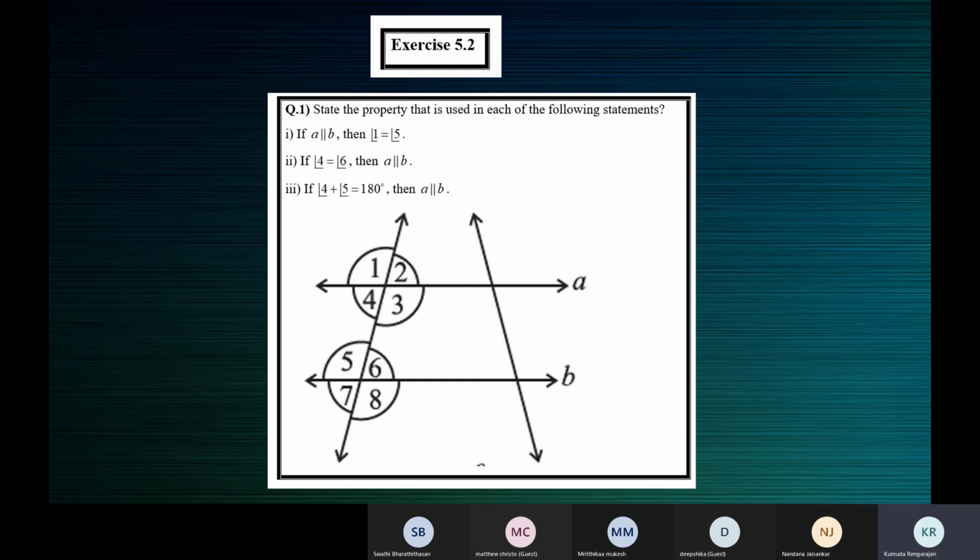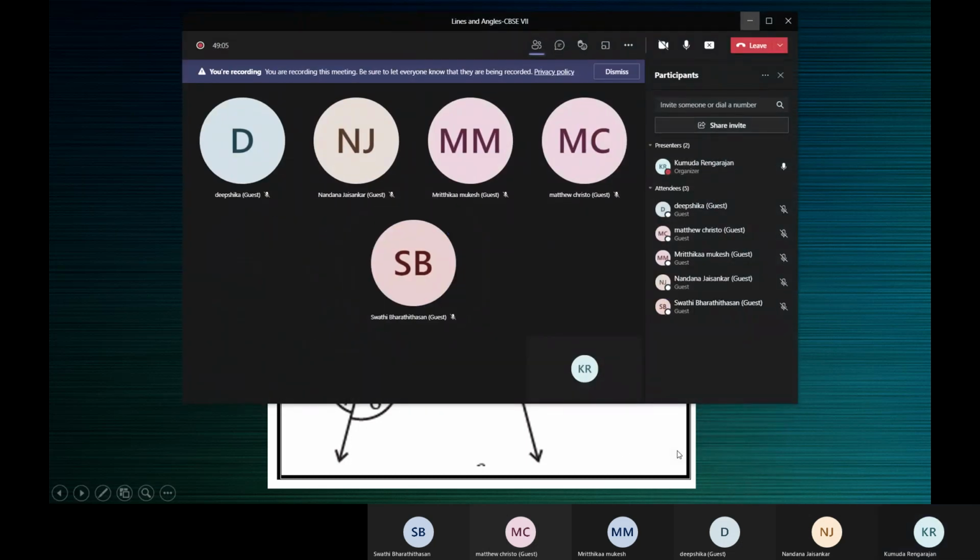Yes, children. Deepshika, I've been calling out many times. Deepshika, Matthew, Mritika, Nandana, Swati. Okay. Mritika, you joined late? Yes, ma'am. Joined at 6:45. Okay, Mritika, tell me the answer for the first one. The assignment which I had sent. Fill in the blanks and true or false. Have you completed the assignment? No, ma'am.